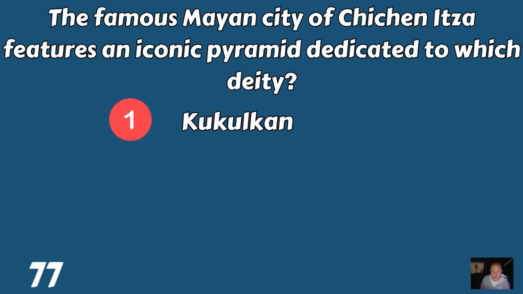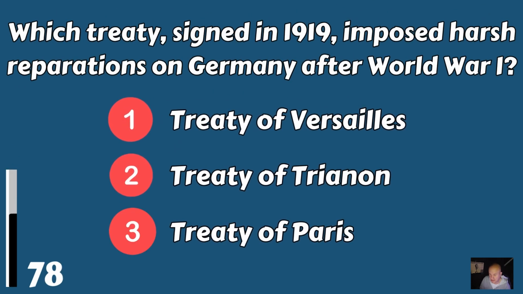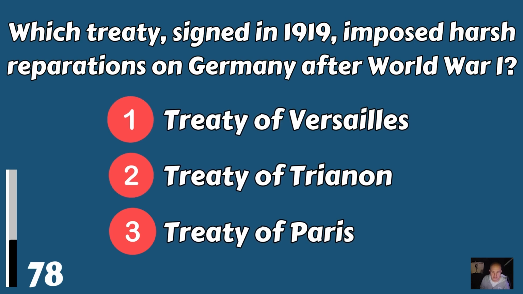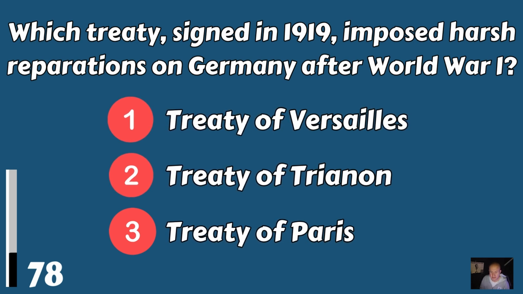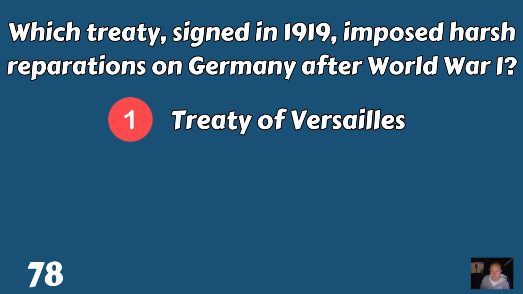And that would be Kukulkan. Which treaty, signed in 1919, imposed harsh reparations on Germany after World War I? Was it the Treaty of Versailles, the Treaty of Trianon, or was it the Treaty of Paris? It was the Treaty of Versailles.